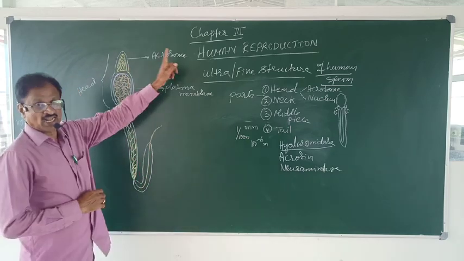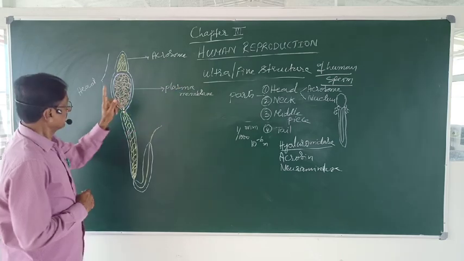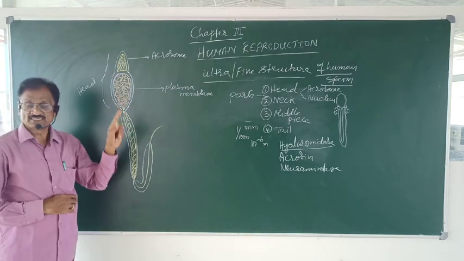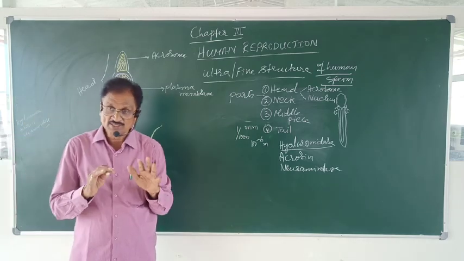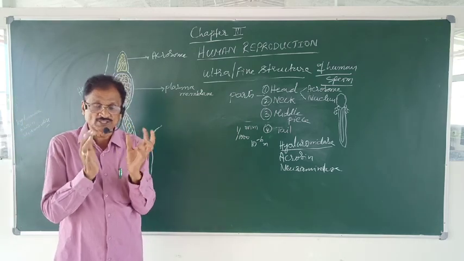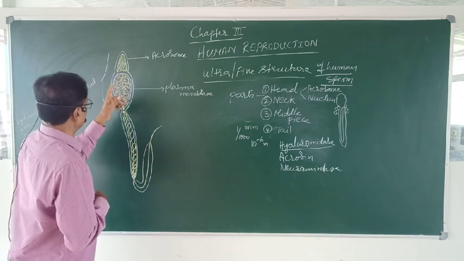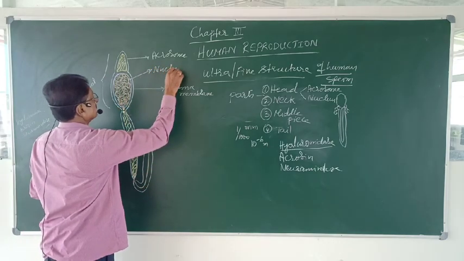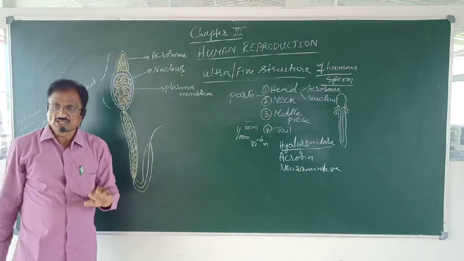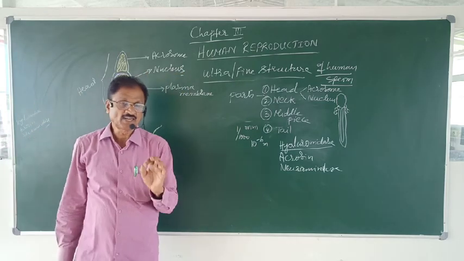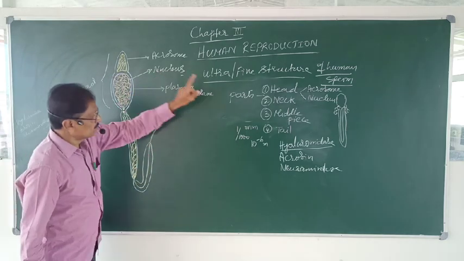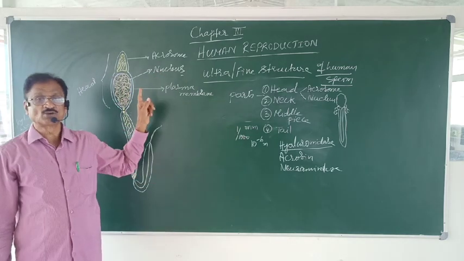So this is acrosome. Then below acrosome, there is a larger, almost spherical nucleus. This is the nucleus. The nucleus contains paternal set of chromosomes. How many chromosomes are there in this nucleus?